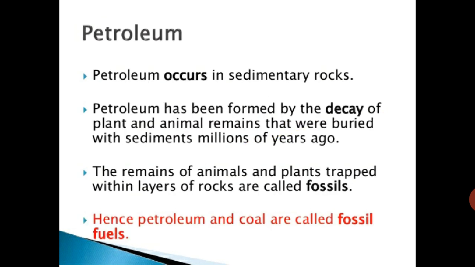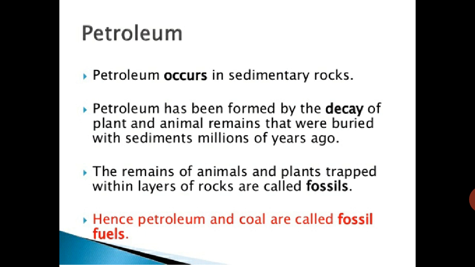Now petroleum. Petroleum occurs in sedimentary rocks. Petroleum has been formed by the decay of plant and animal remains that were buried with sediments millions of years ago.